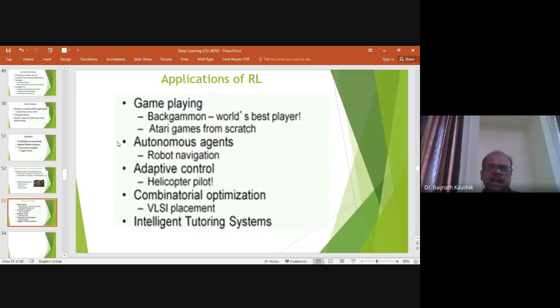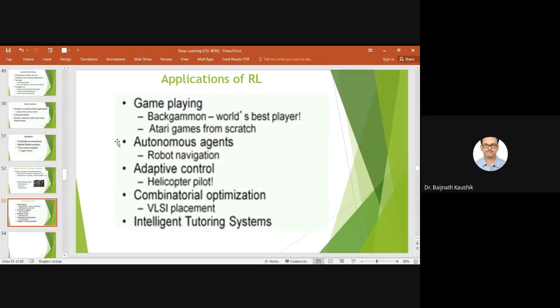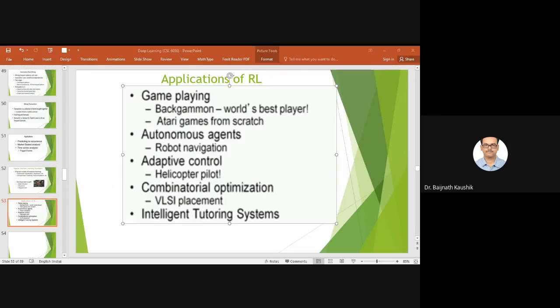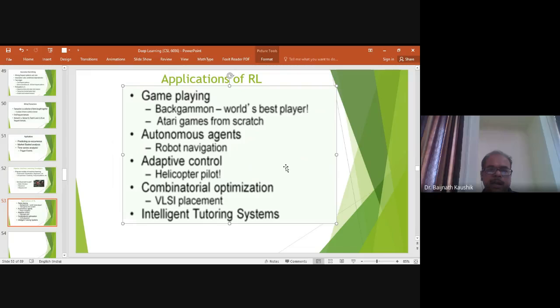You have seen earlier traditional game playing systems, like backgammon, world best player, Atari game search, autonomous agent, robot navigation, adaptive control, helicopter, adaptive control in learning how to ride a helicopter.